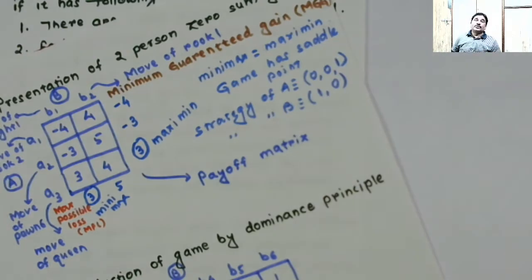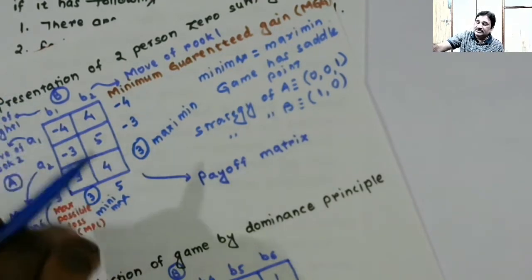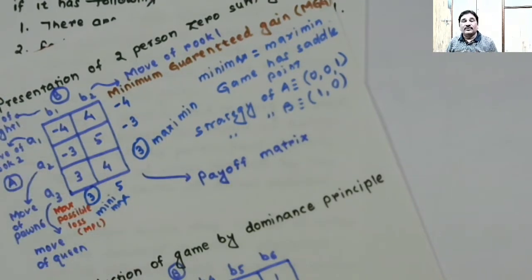So by now you have understood various terms. Player means the participants involved in the game. Courses of action are the various moves which each player can use. Play you have understood.